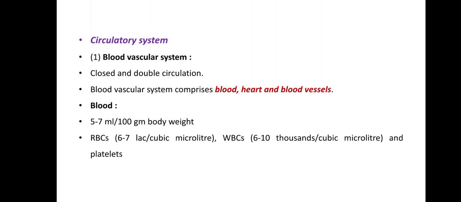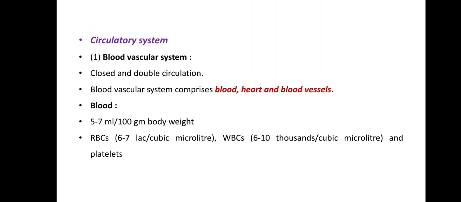Now come to the cellular part of blood. The cellular part of blood consists of three types of blood cells: RBCs, WBCs and platelets. Now come to RBCs.